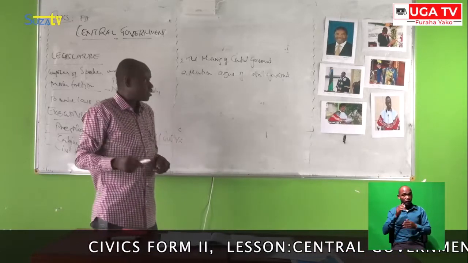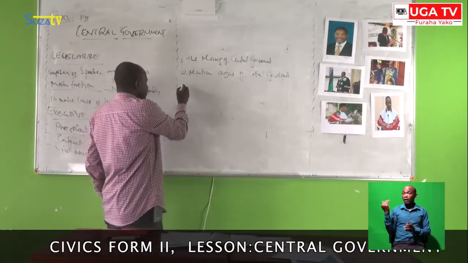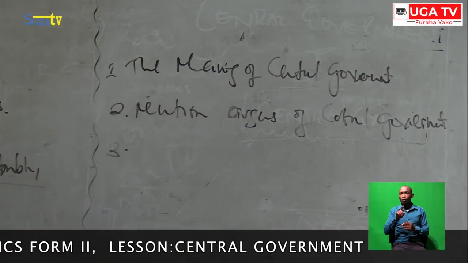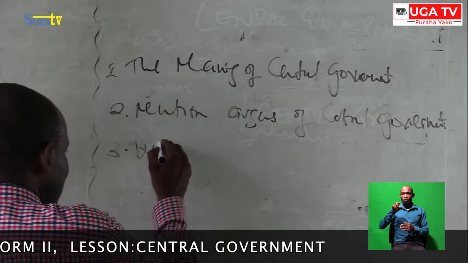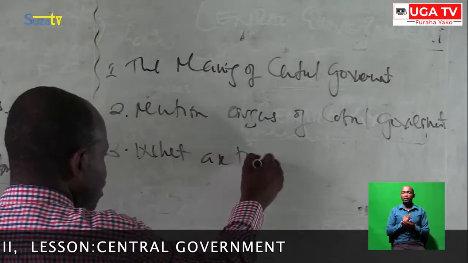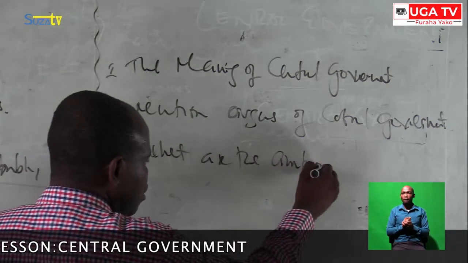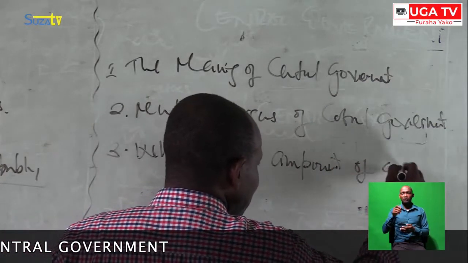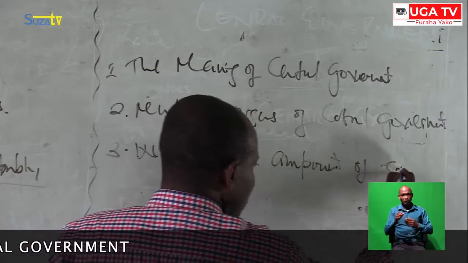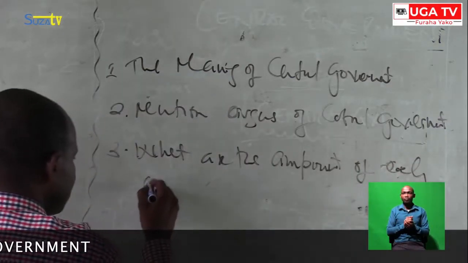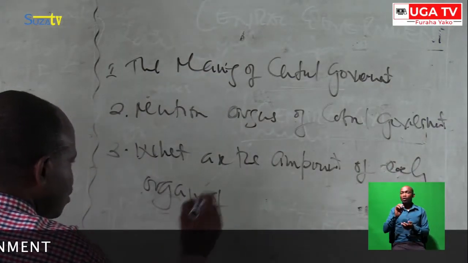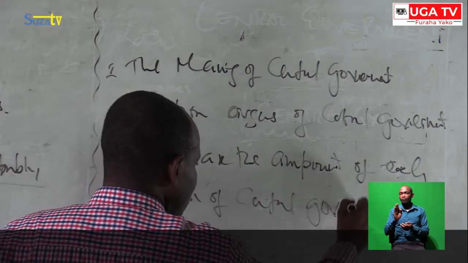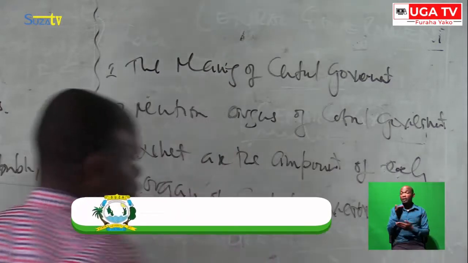And the last one, can you guess what the last question is? What are the components of each organ of the central government?